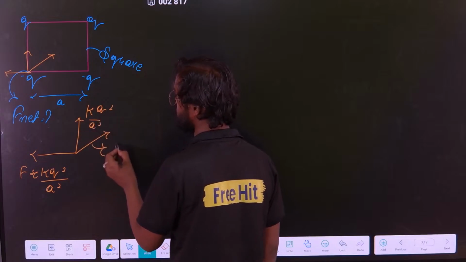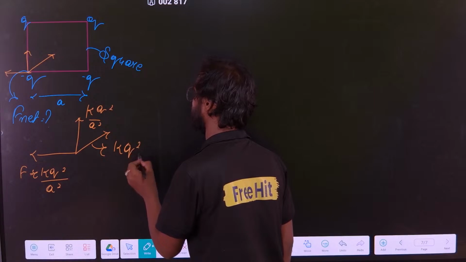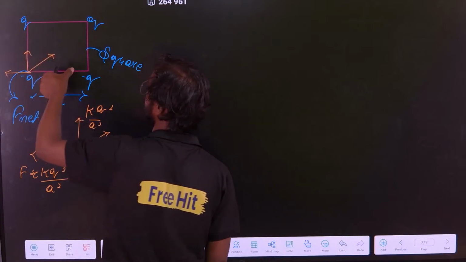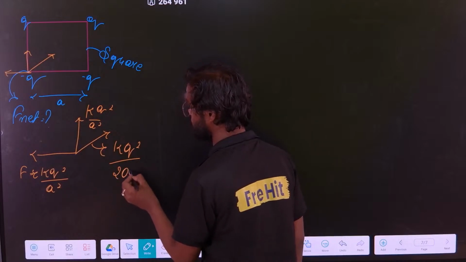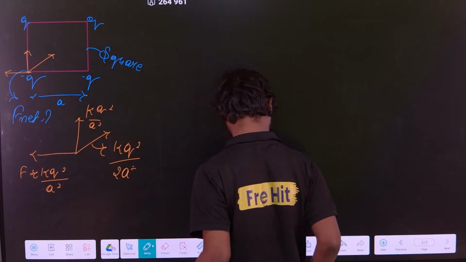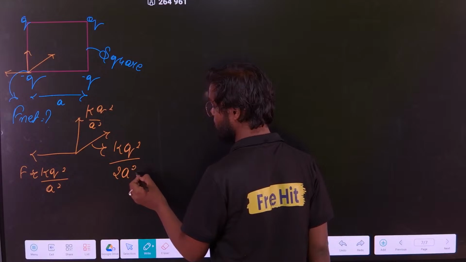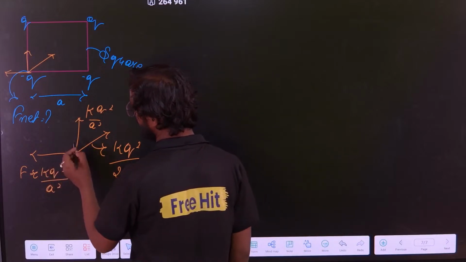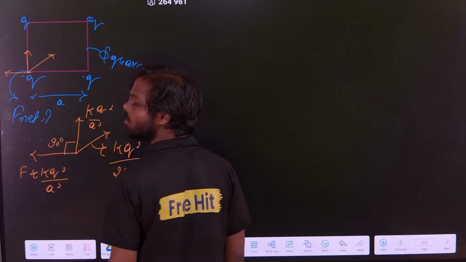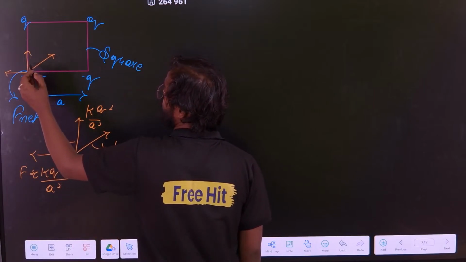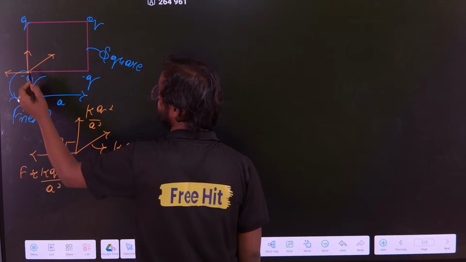And what is this force? K Q square by, what is this distance? This is A, this is A, so this will be root 2 A. So this is 2A square. Correct? Now you tell me what is this angle? This angle is 90 degree. Correct? Okay, what is this angle? This angle will be 45 degree.